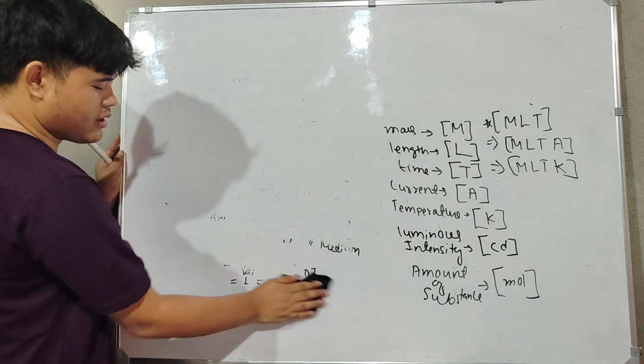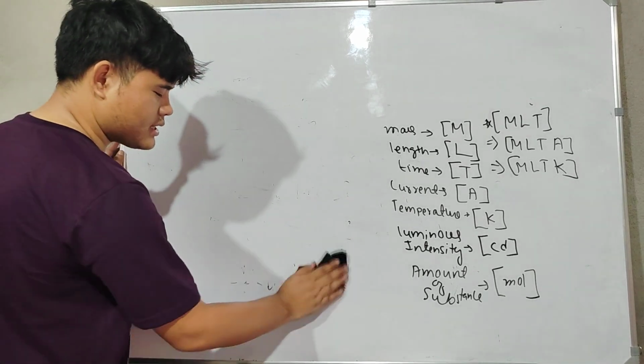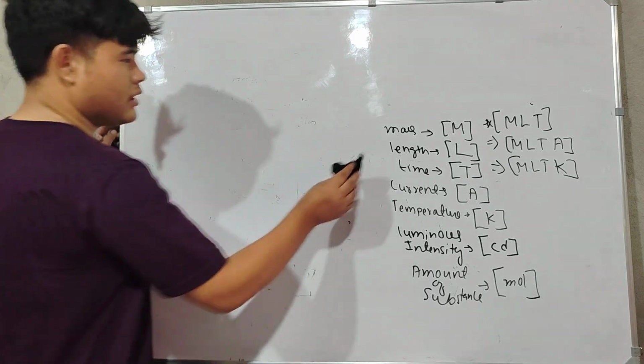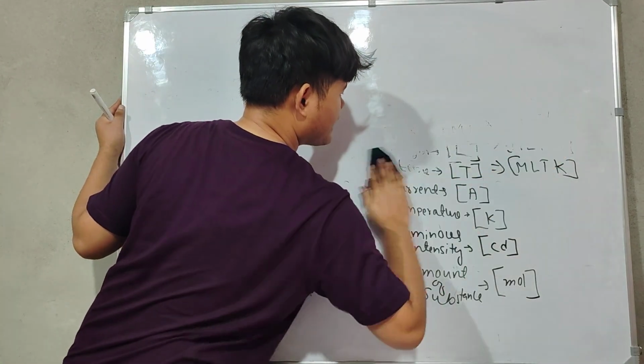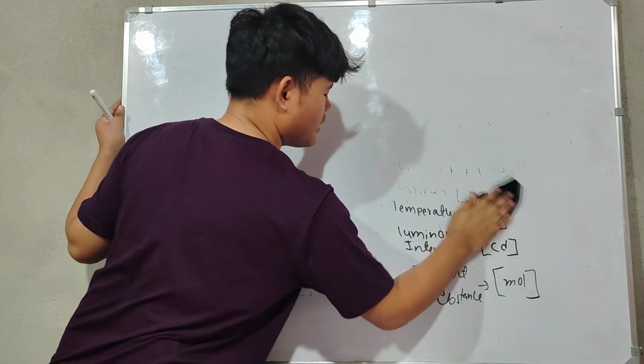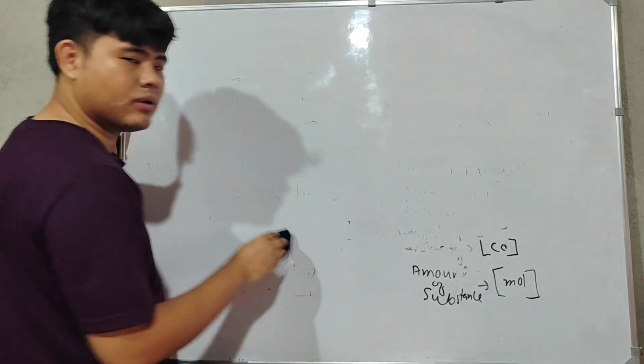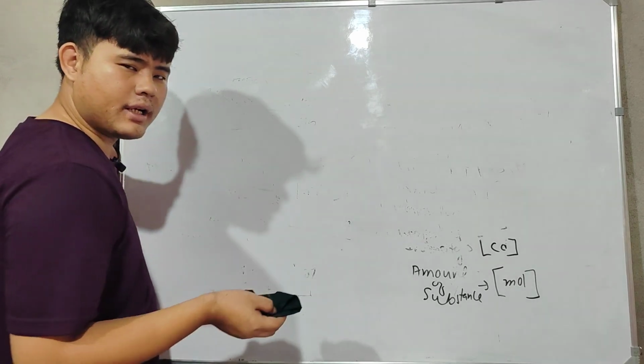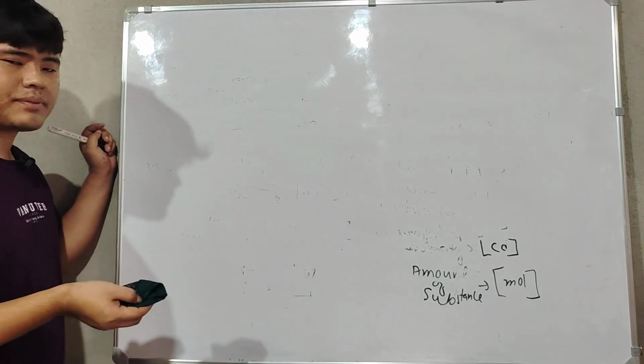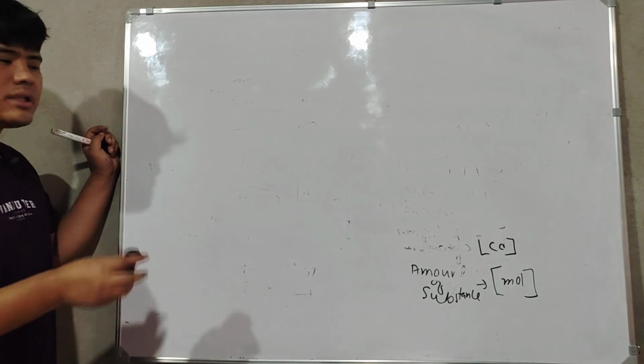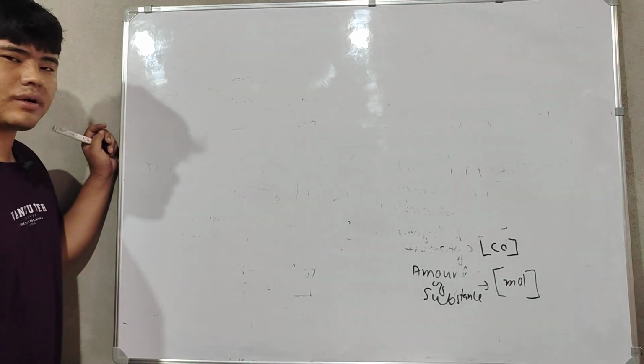You will learn it in the upcoming chapters. Okay, so it's not like everything will come from this. Whenever you get any new formula, when you're learning the chapters, just simply find out its dimensions.